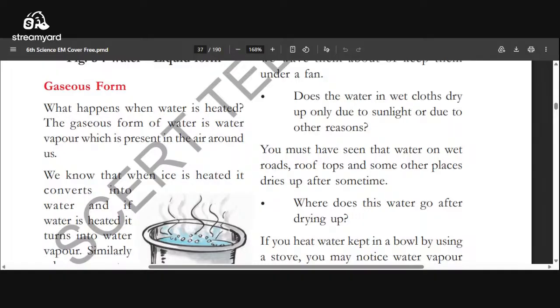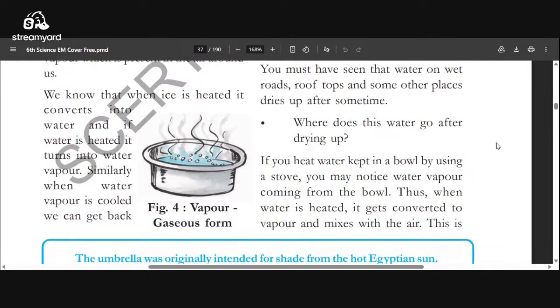After rain, you see all the roads are wet, our house roofs, different areas, we will find some water drops. After some time, those water drops or water pools disappear. Where does it go? That water gets heat, or dries up due to the wind, and changes into water vapor. It reaches the atmospheric air.